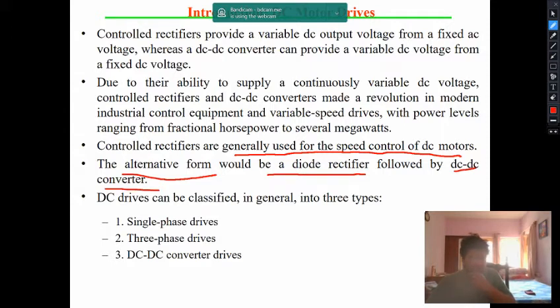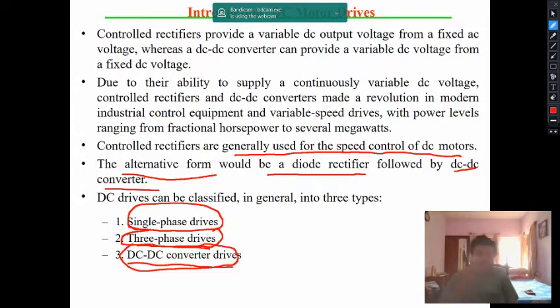So DC drives can be classified in general into three types: single phase drives, three phase drives, and DC to DC converter drives.